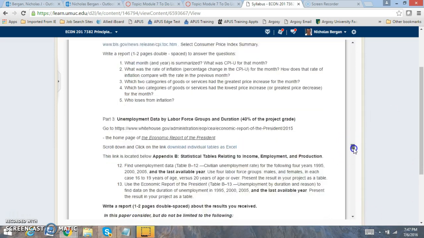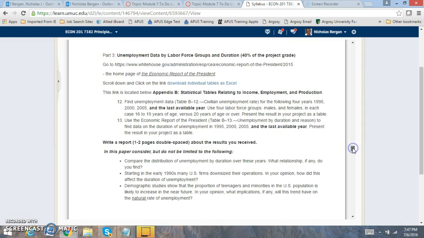Make sure to put subheadings in there as well. Subheadings are very, very important, so I know which part that you're on. Okay, so make sure to focus on those subheadings.